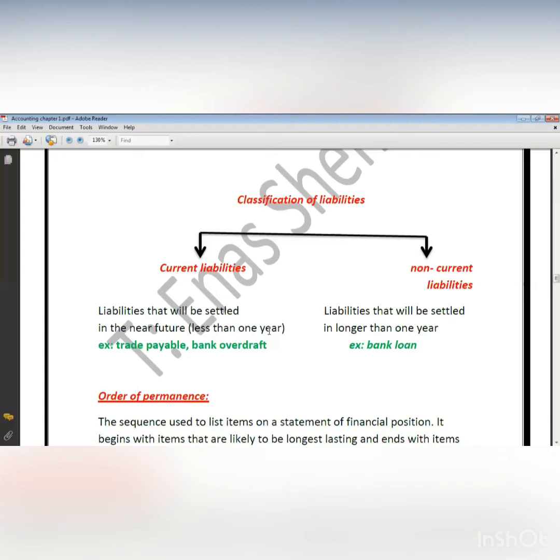What's bank overdraft? If, for example, you have 10 in your bank, and you need to buy a machine for 15, this means that you have a shortage of cash of 5.